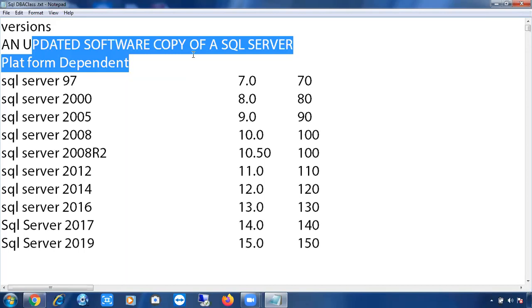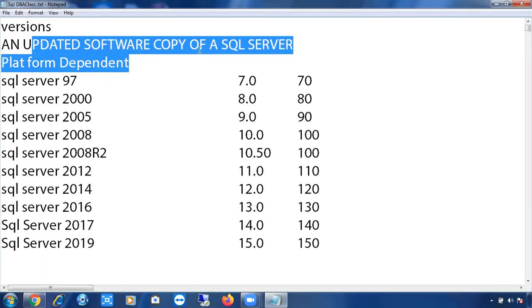So for example, if you are using an Android phone, or simply a laptop, what were the versions of the Windows operating system earlier? Earlier, Windows 7 is there, Windows Home Basic is there, Windows Vista is there, Windows Premium is there. Next, Windows 8 comes into the picture, Windows 8.1, Windows 10. Now Windows 10 is running. These are the versions. Can you see any difference between Windows 7 and Windows 10? Yes, a lot of difference is there.